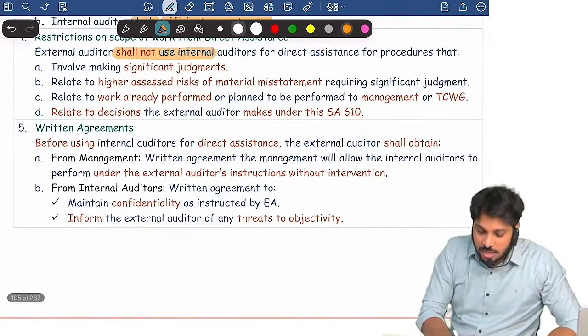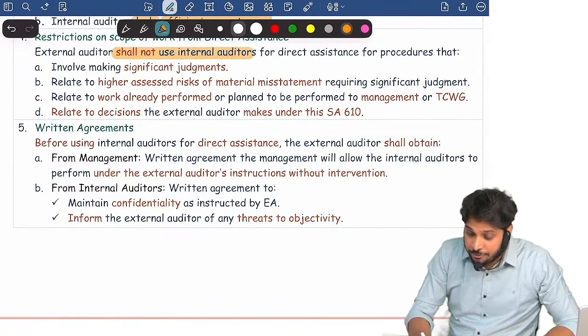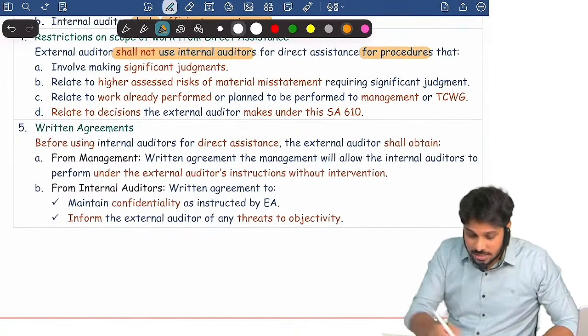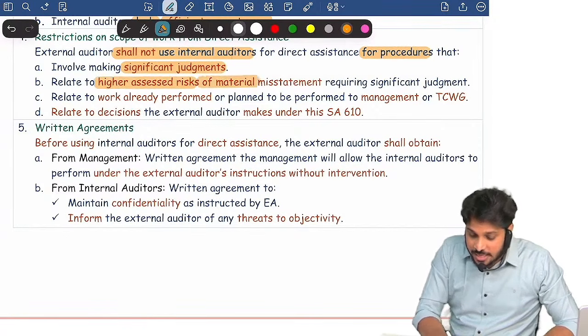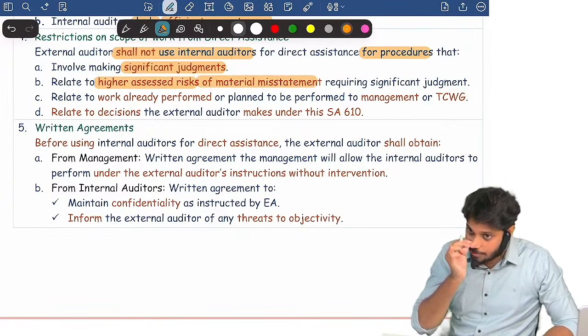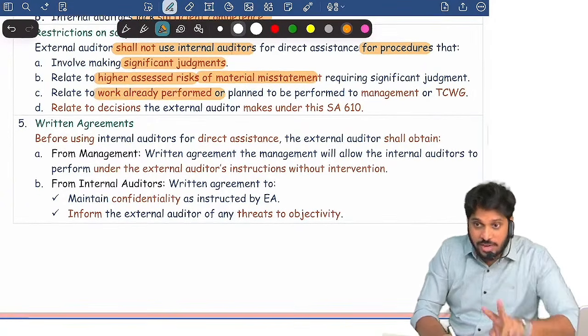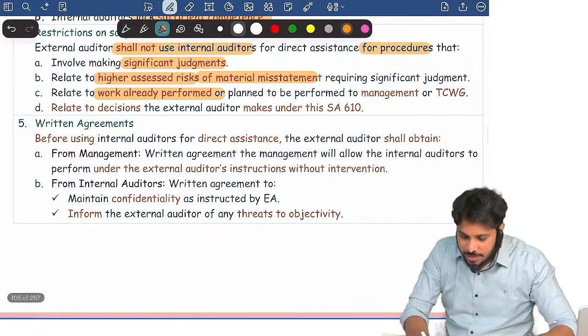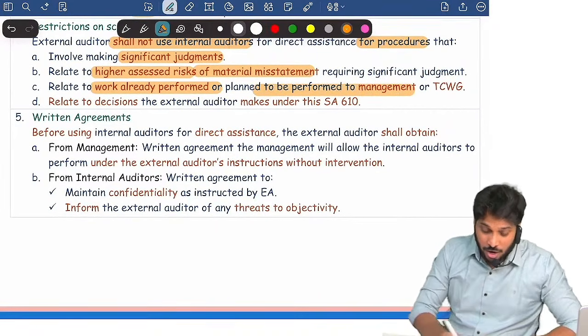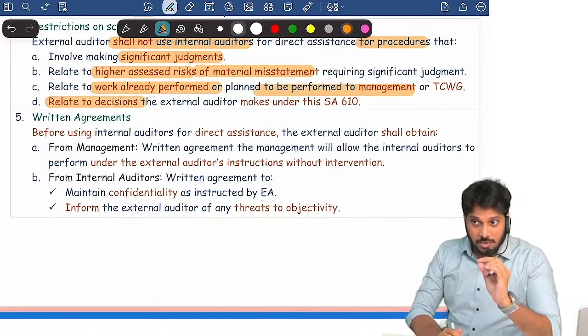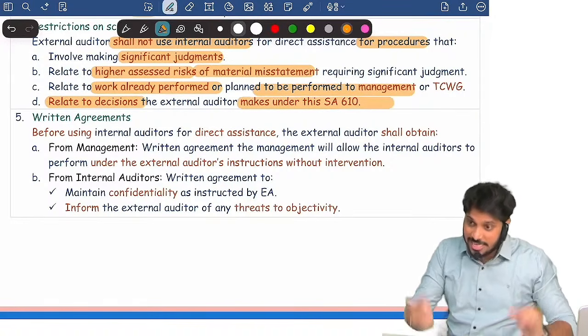The external auditor shall not use internal auditors for procedures that involve significant judgment, procedures that involve a higher assessed risk of material misstatement, and procedures where work is already performed by them or they are planning to perform, to avoid duplication. Or anything related to SA 610 decisions.